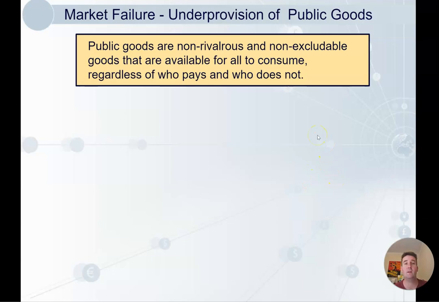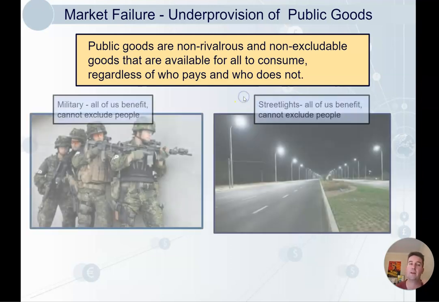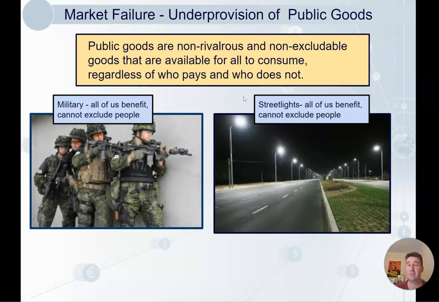Okay, second one is the under-provision of public goods. So public goods, non-rivalrous and non-excludable. So they're available for all to consume regardless of who pays and who does not. So again, we've got that terminology, which is kind of tricky. So military, all of us benefit, and we can't exclude people from benefiting from it.